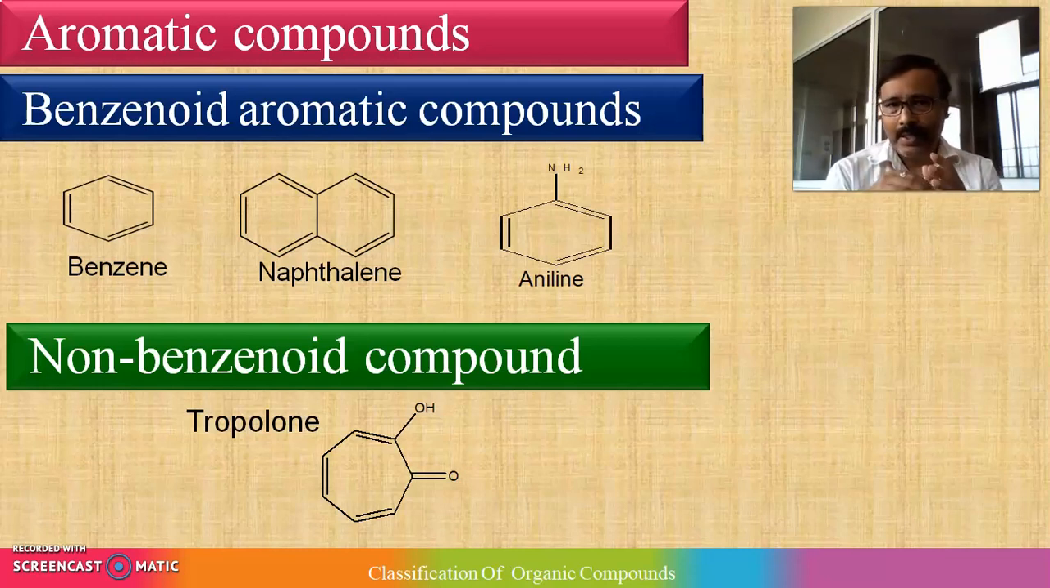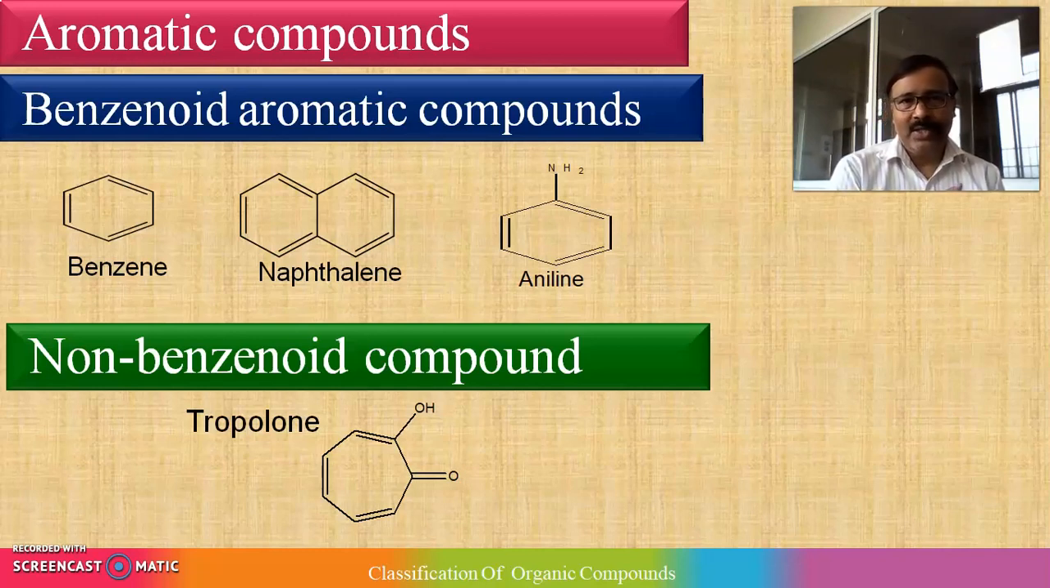Right? Now again, this is divided into two subcategories, benzenoid aromatic compounds and non-benzenoid aromatic compounds. The word indicates everything. Benzenoid means it contains a benzene nucleus, right? So it may be one benzene ring, it may be two benzene rings fused to each other, it may be three benzene rings fused to each other. That becomes a benzenoid aromatic compound. And sometimes benzene derivatives also come under benzenoid aromatic compounds.